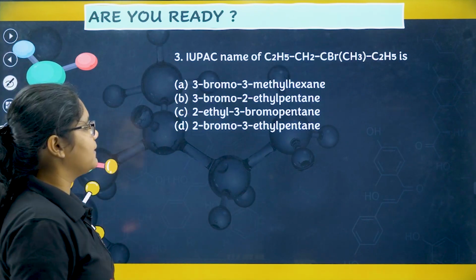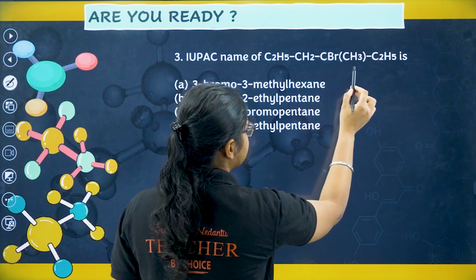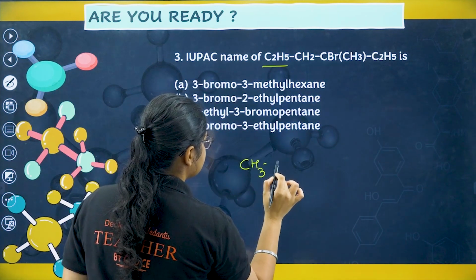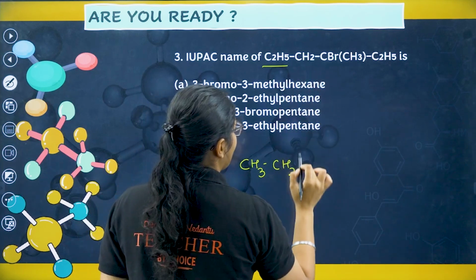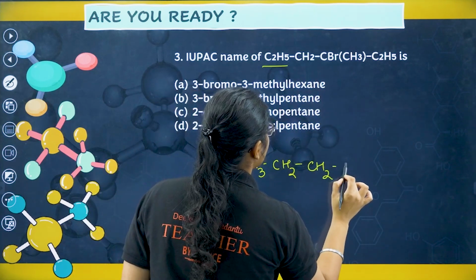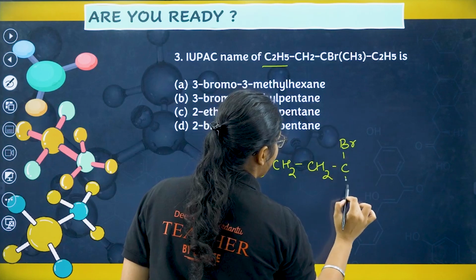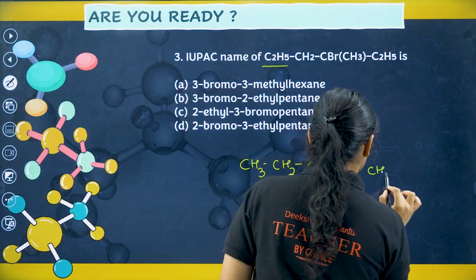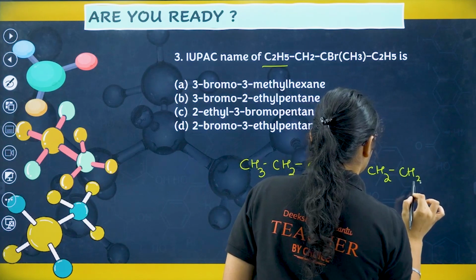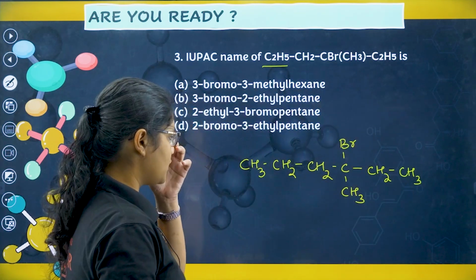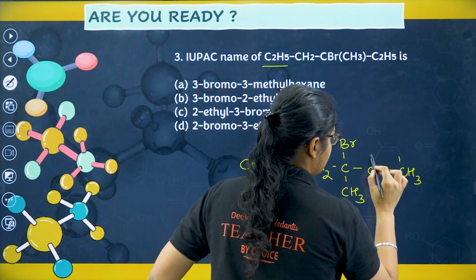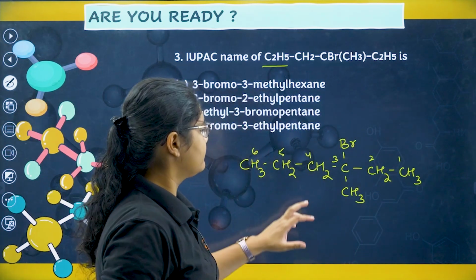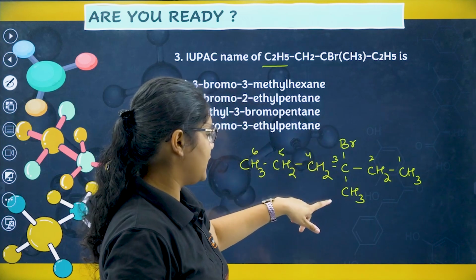Next, IUPAC name of C2H5, CH2, CBr, CH3, C2H5. When it is C2H5, that means it is CH3, CH2. Next you have again CH2. Then you have CBr and CH3. Then you have CH2, CH3. So what will be the nomenclature here? 1, 2 and 3, 4, 5 and 6. So I have 3-bromo 3-methyl hexane.